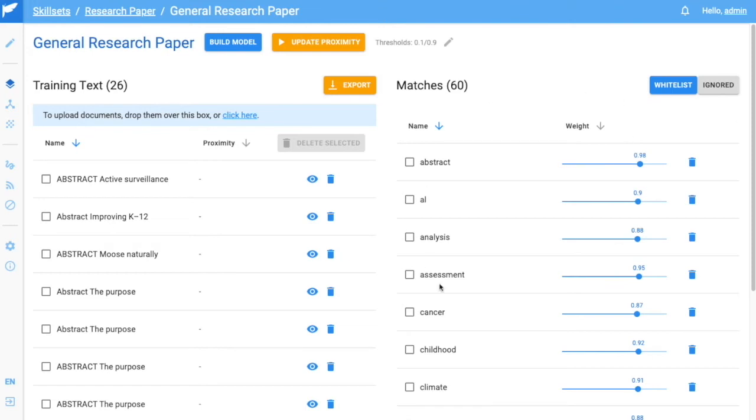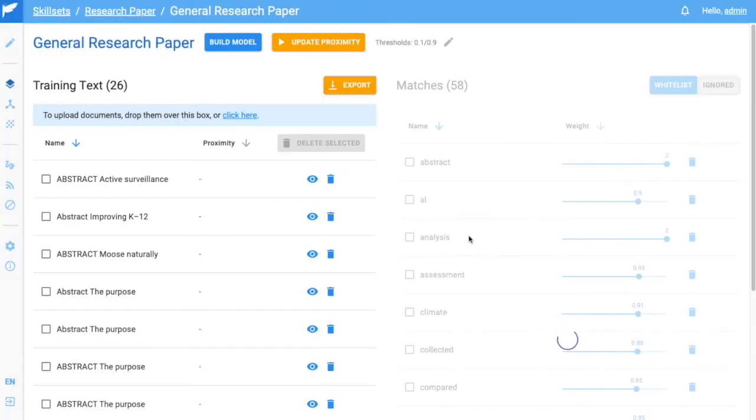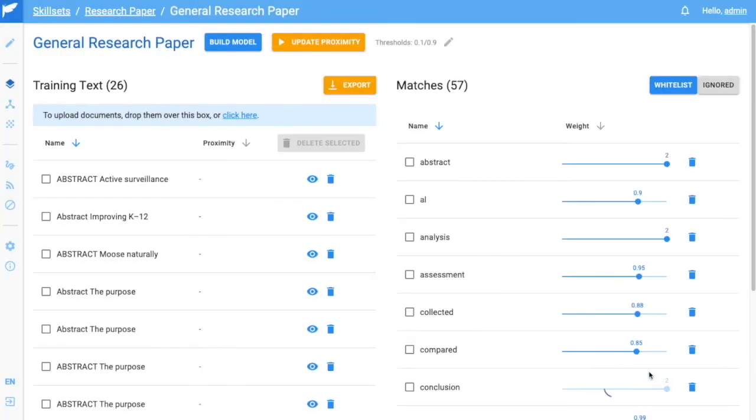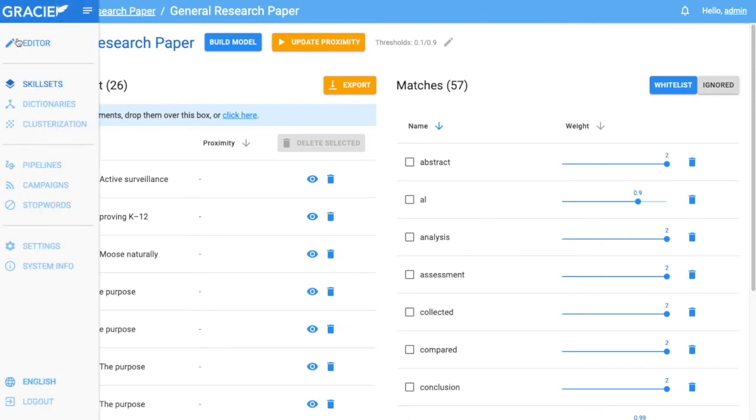We can see Gracie has also generated a word model to help this classification. I can edit this to give Gracie a better understanding of what I'm looking for. I can remove bias that's appeared through the building process to prevent Gracie from misclassifying, and I can reinforce features and words that are important to what I'm trying to classify. This human-machine teaming produces better results faster than other traditional machine learning methods. At this point, I have a fully functioning model, so I can go back to the editor to see if we're picking up the research paper.